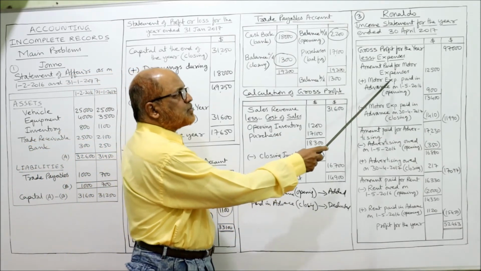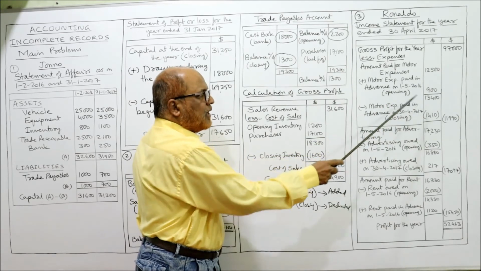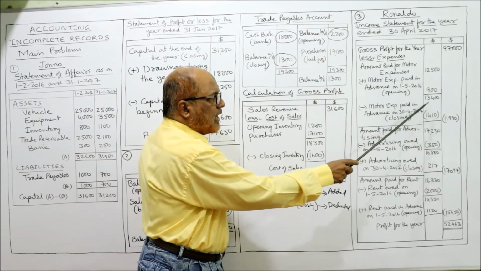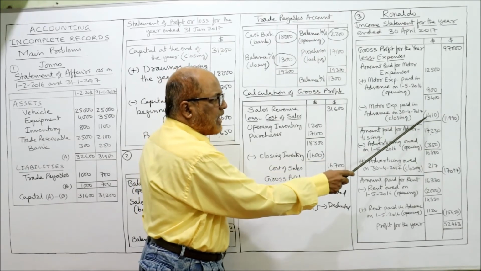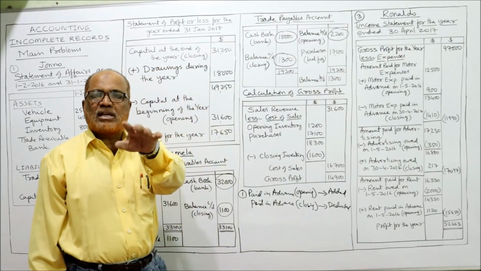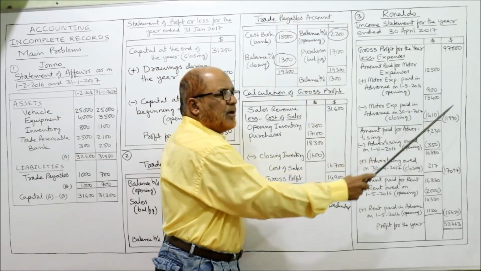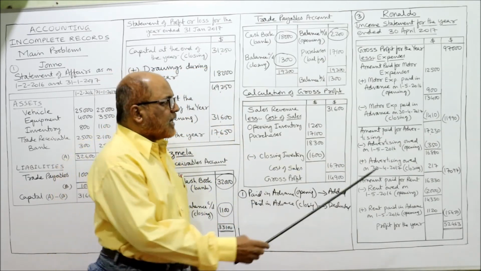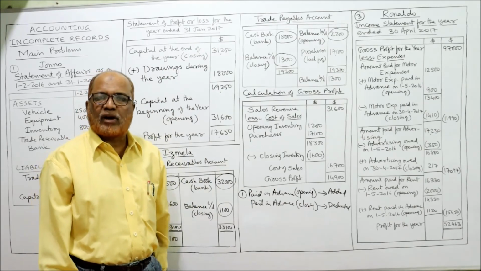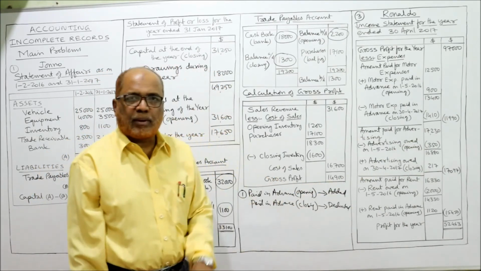So here motor expenses paid in advance, beginning of the year, opening, add up. Motor expenses paid in advance, end of the year, deducted. So ultimately 13,400 minus 1410, you will get 11,990. 11,990 should be deducted from gross profit. One expenditure over. Second expenditure, amount paid for advertising. The amount paid is 17,230, given in the problem.